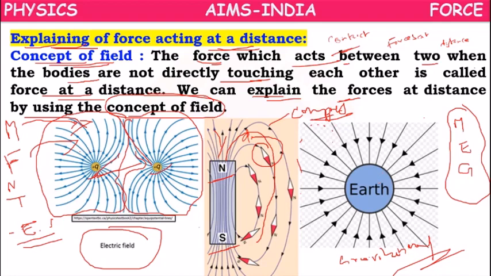Why is the electric field caused? Because of the charged bodies. Why is the magnetic field caused? Because of the North Pole and South Pole. Why is the gravitational field caused? Because of the mass of the Earth. Either charges or poles or masses will create one kind of field around them, so that they can show force at a distance without any physical contact. So this is the electric field, this one is the magnetic field, this one is the gravitational field.